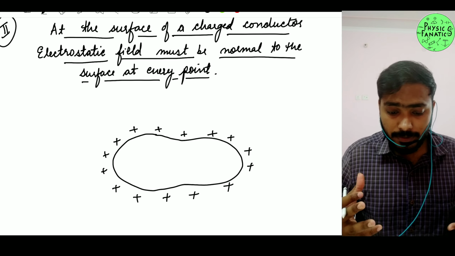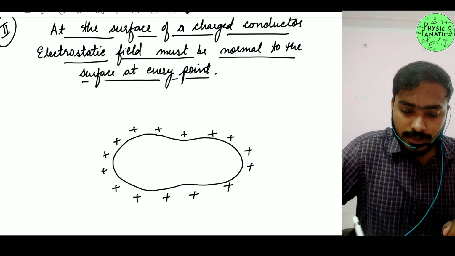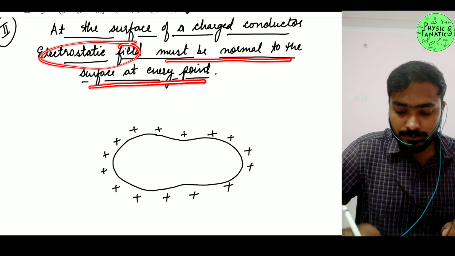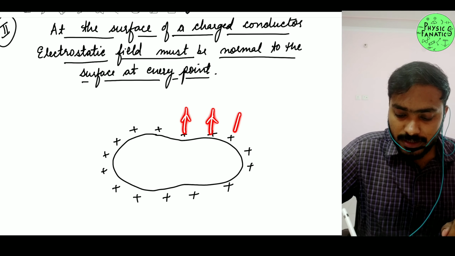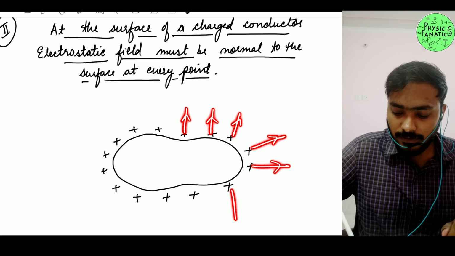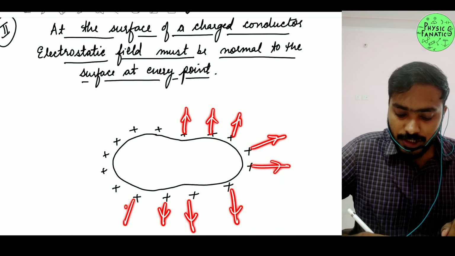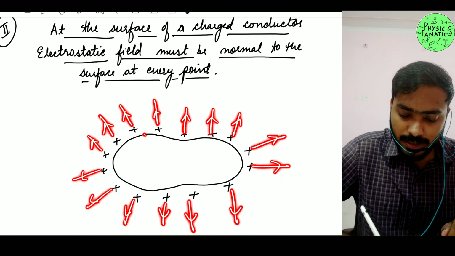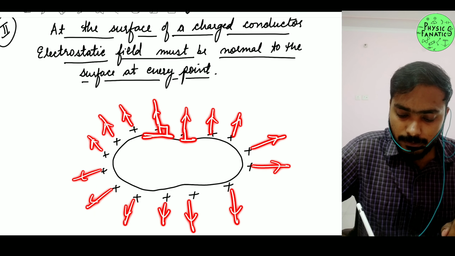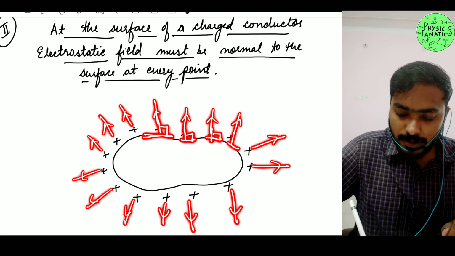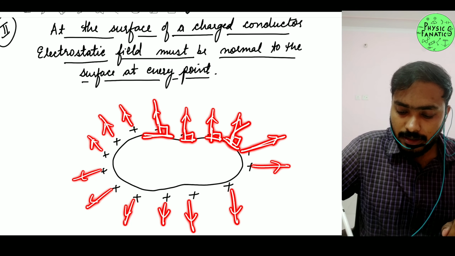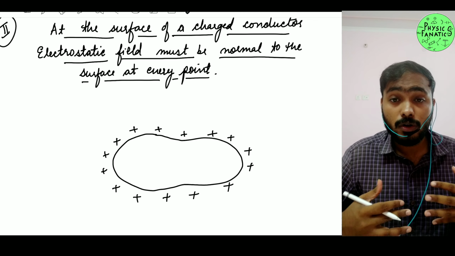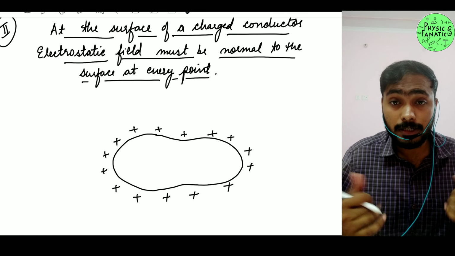According to our property, the electrostatic field must be normal to the surface at every point. That means, obviously, since it's a positive charge, the electric field will be going out. It should go out in such a way that it is always perpendicular with respect to the surface. If I draw a surface here, it will always give me a value of 90 degrees. At each and every point, the electric field should always leave the surface perpendicularly, right?